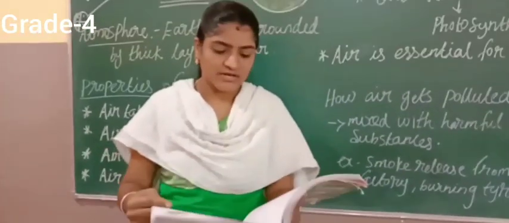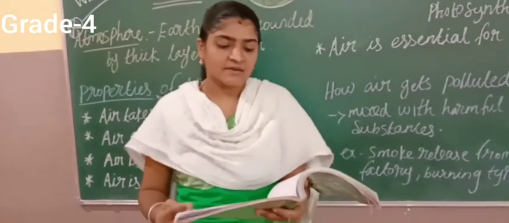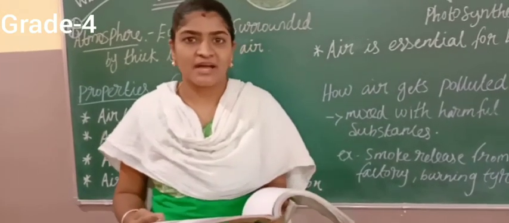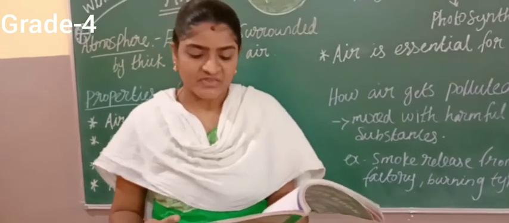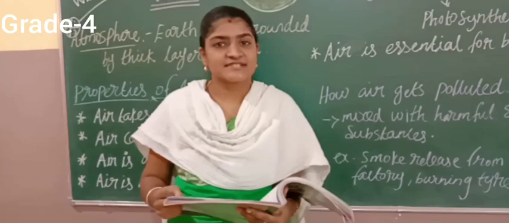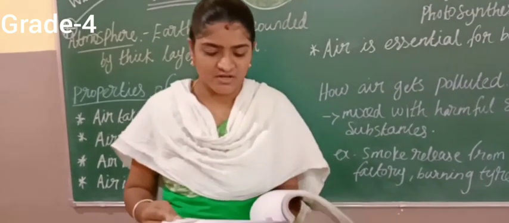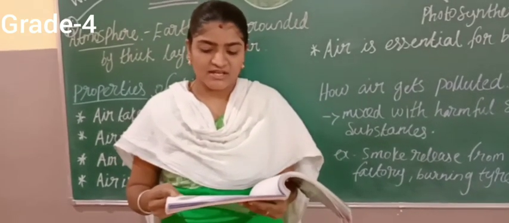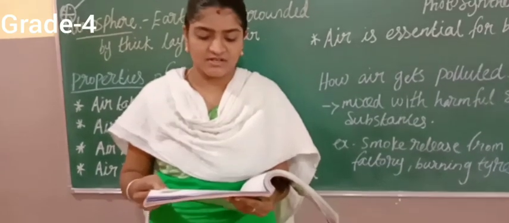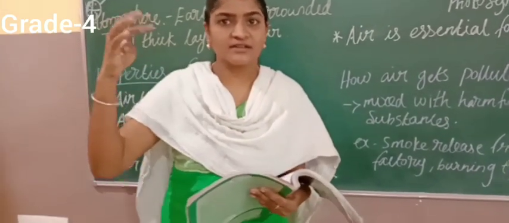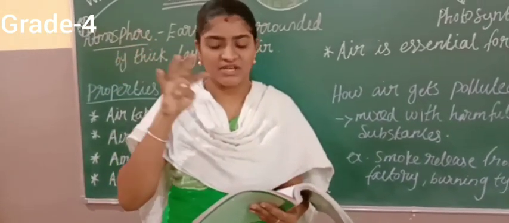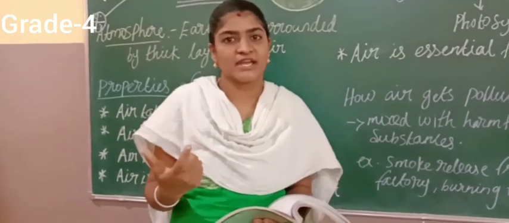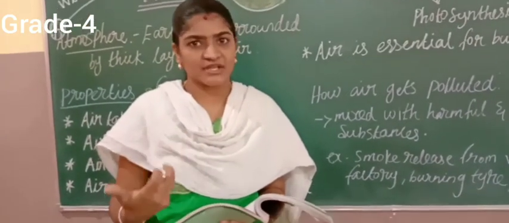Next, our planet Earth is surrounded by a thick layer of air. This layer of air is called the atmosphere. There is more air near the surface of the earth. As we go higher, the air becomes very thin, and we won't get oxygen to breathe.